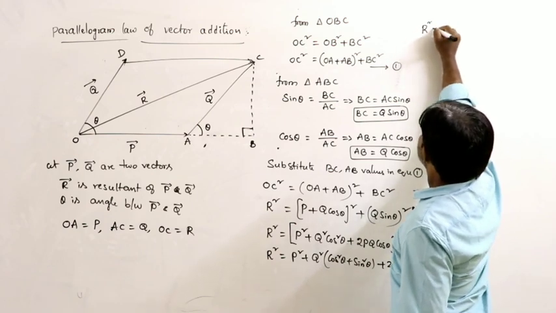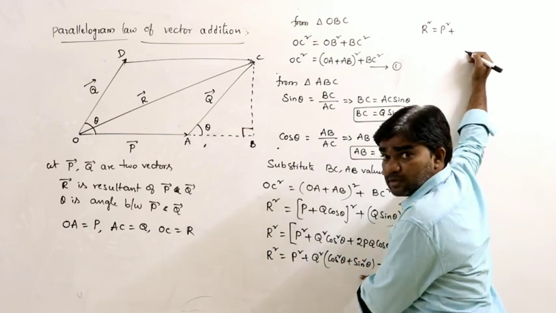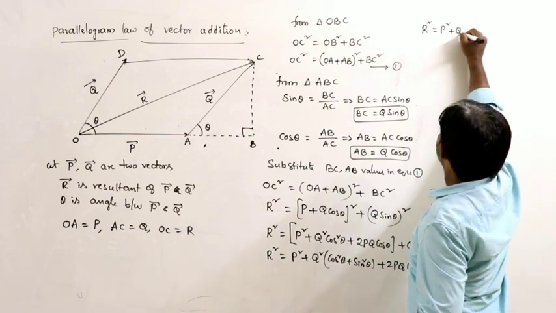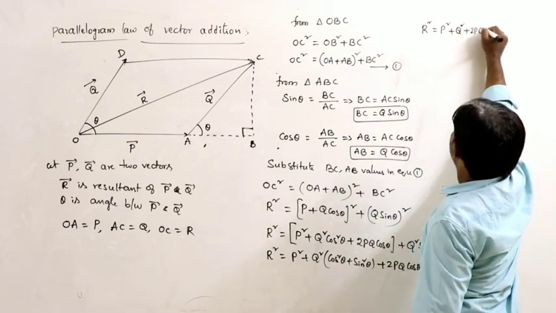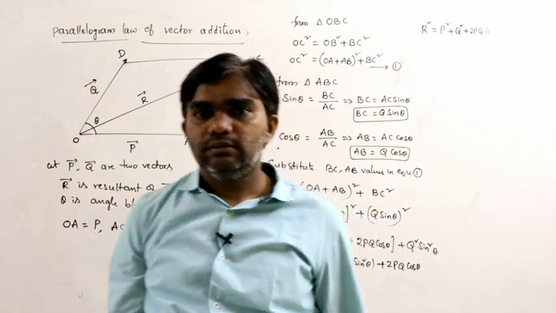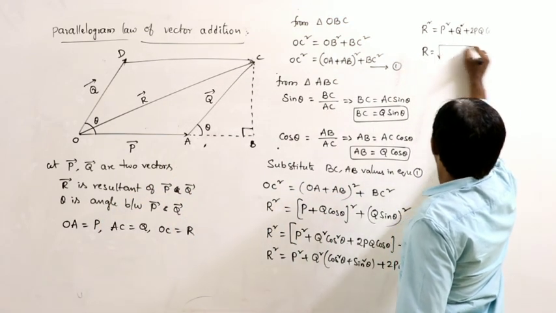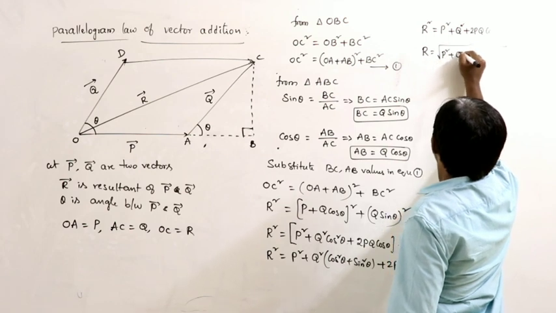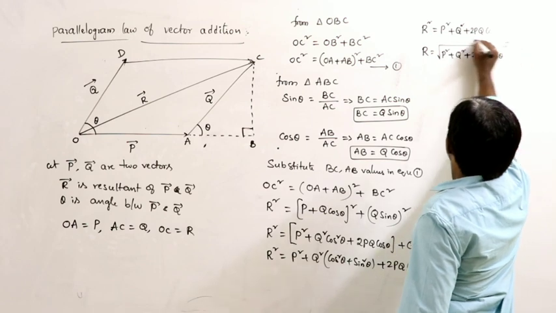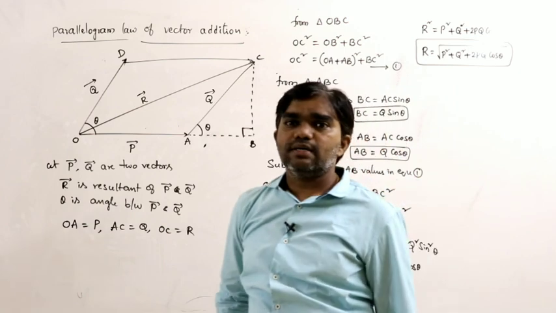R square is equal to P square plus Q square into cos square theta plus sin square theta, and cos square theta plus sin square theta is 1. That's why R square is P square plus Q square plus 2PQ cos theta. Now from this, R is equal to, what can we write? R is equal to under root of P square plus Q square plus 2PQ cos theta.